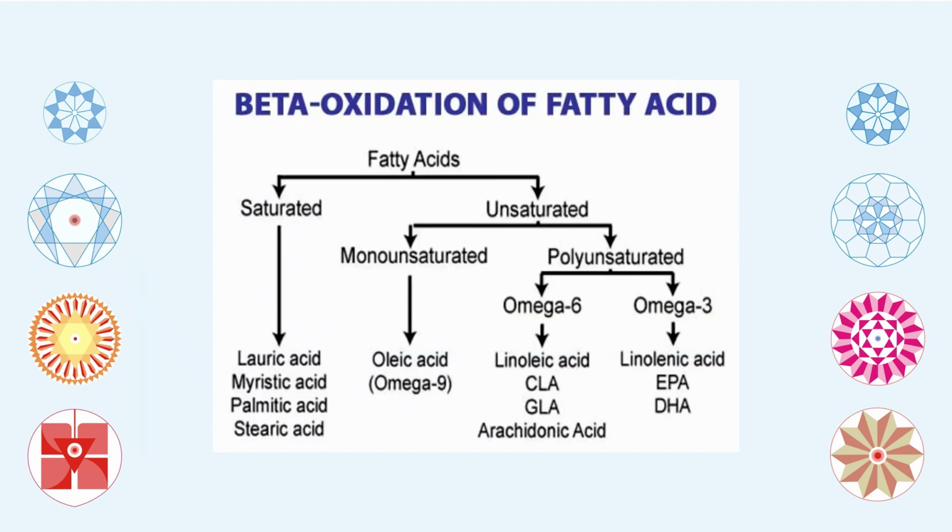Now there comes the question of beta oxidation of fatty acids. You see the fatty acids on top, in two combinations: saturated and unsaturated. Among the saturated you have lauric acid, myristic, palmitic and stearic acid. Then in the unsaturated part you have monounsaturated and polyunsaturated. Among monounsaturated you have oleic acid, which is omega 9. Polyunsaturated has omega 6 and omega 3, and that is linoleic acid, GLA, etc.